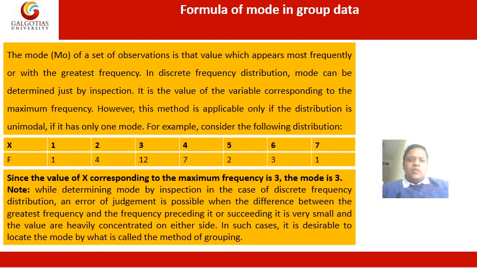The mode of a set of observations is the value which appears most frequently, or with the greatest frequency. In a discrete frequency distribution, the mode can be determined just by inspection. We have to inspect the data that is repeated the most number of times; that becomes the value of the mode.